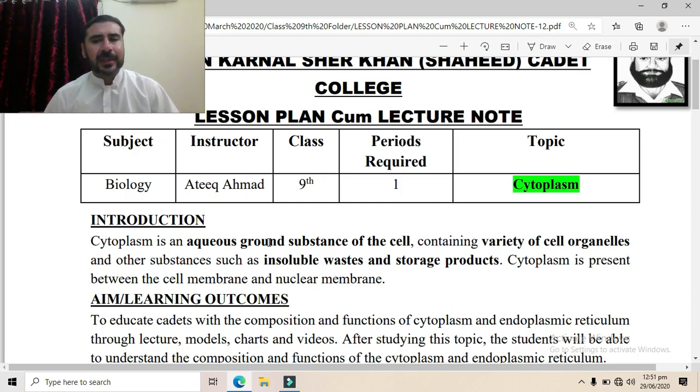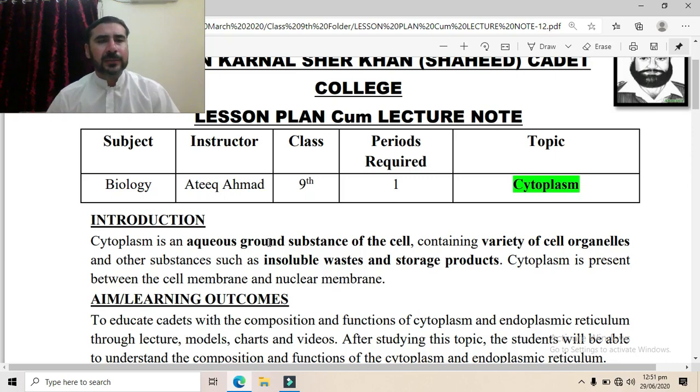Furthermore, cytoplasm contains a variety of cell organelles. For example, nucleus, endoplasmic reticulum, Golgi apparatus, ribosomes. In case of plant cells, the chloroplast. These all are various organelles which are found in the cytoplasm. So cytoplasm is a ground substance which contains around 70% of water, and it contains a variety of cell organelles which are placed at various places inside the cytoplasm.